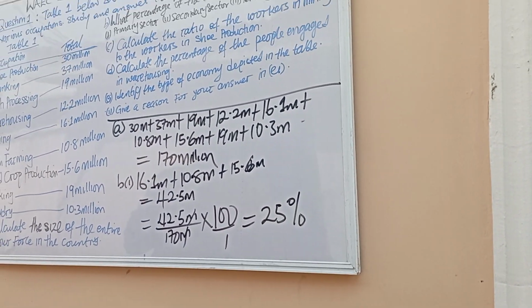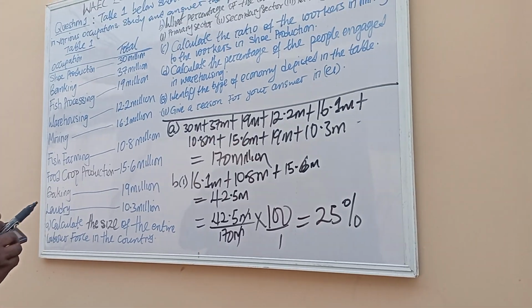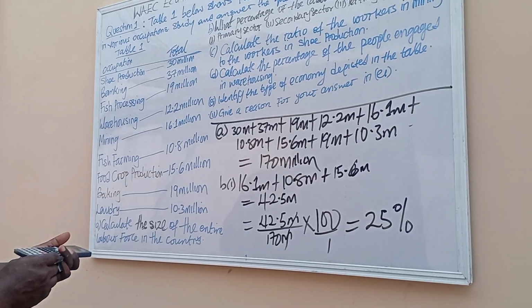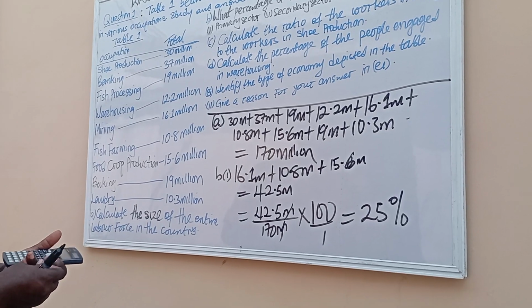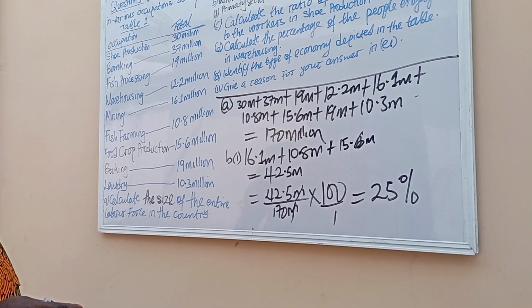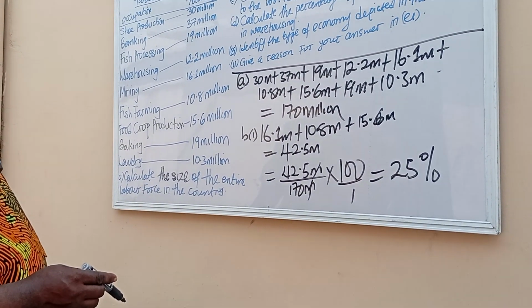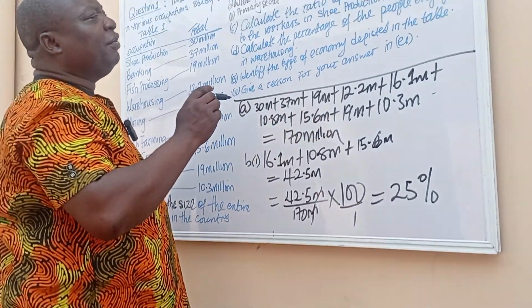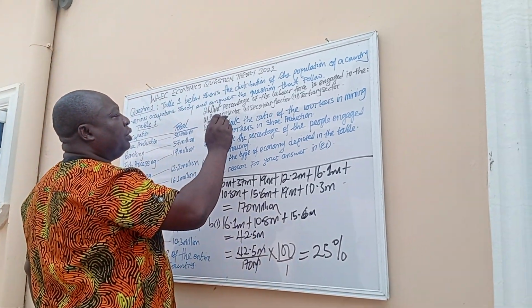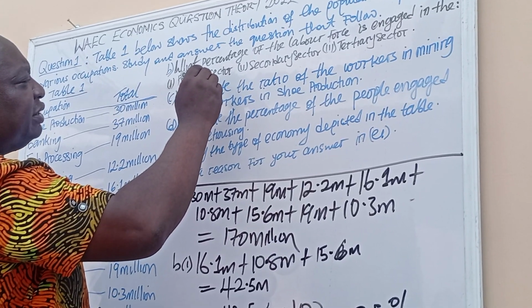Okay, please write the answer. Copy the answer. I will clean this place. So for B Roman figure 1, we got 25%.